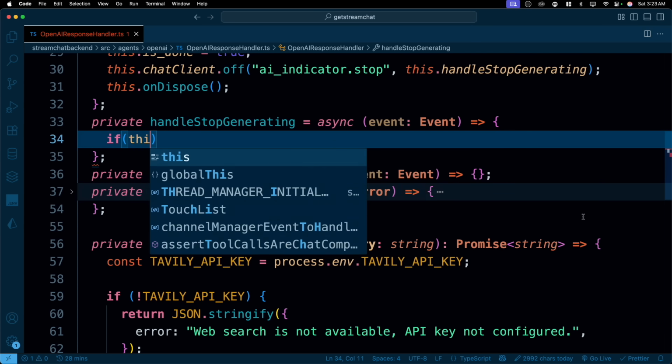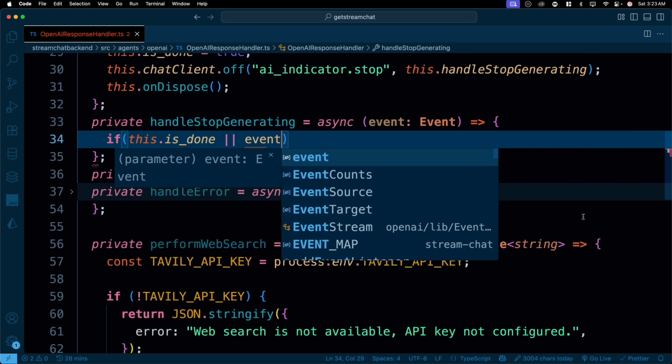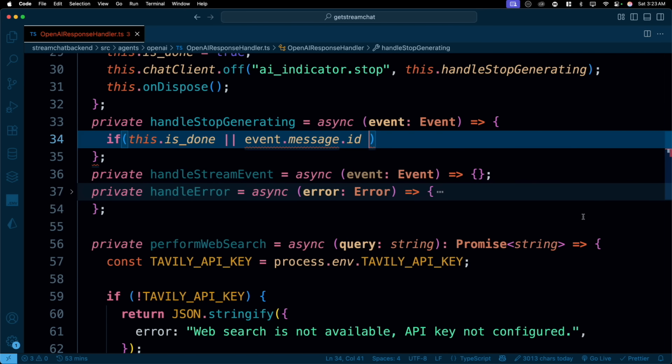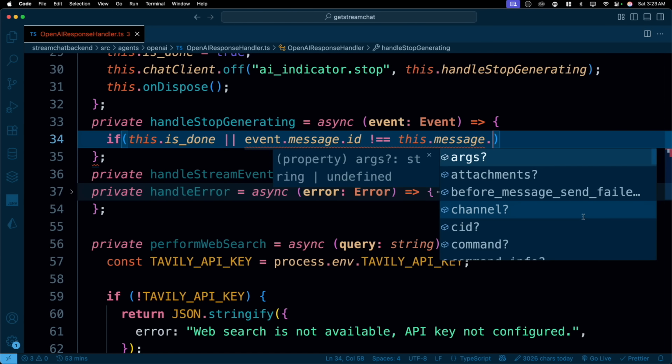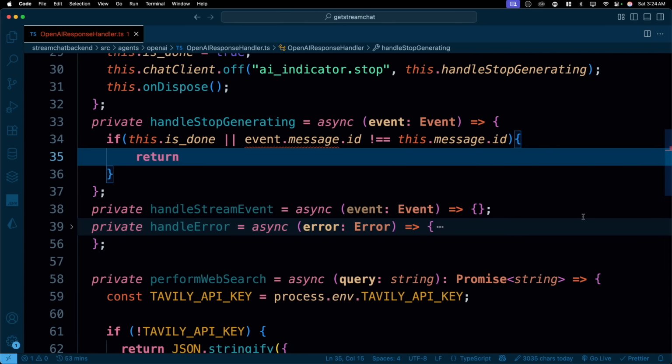So we can check if this.isDone is there, then we can just go ahead and return. Optionally, we can check for more things as well. For example, if the event.message.id is not equal to this.message.id. So the event that is being sent, if the event ID doesn't match the message ID that is currently running in this class, in that case, we can just say that, hey, I'm not interested in that. Let me finish this, then I'll see why this is creating a problem. In that case, we can just go ahead and return.